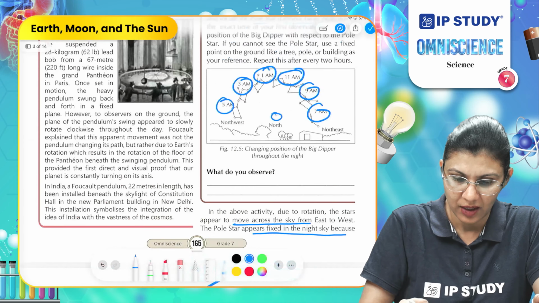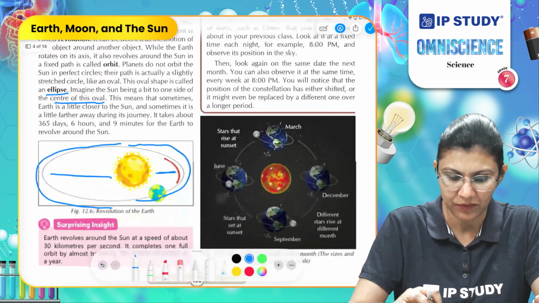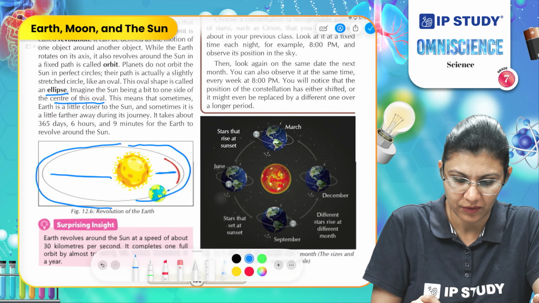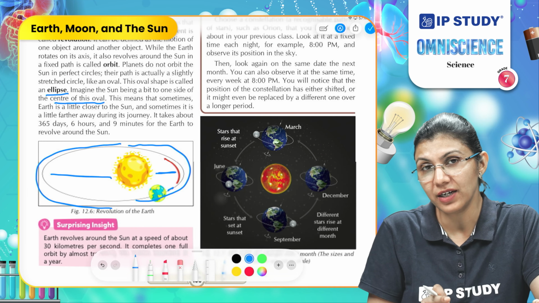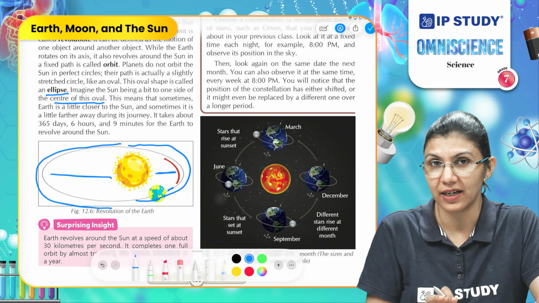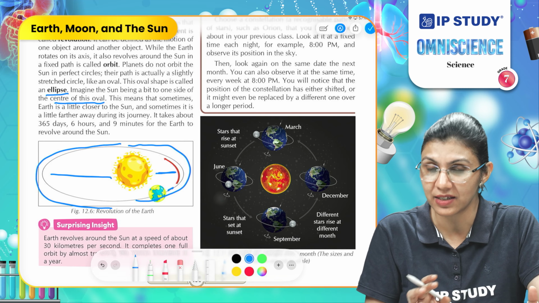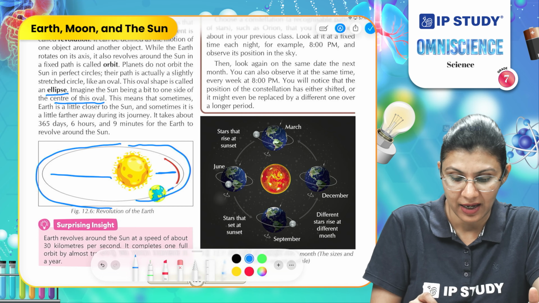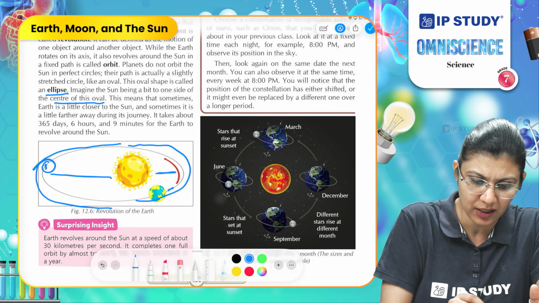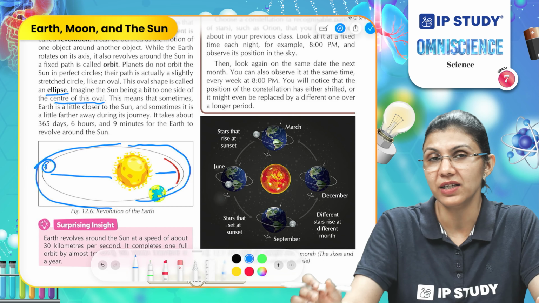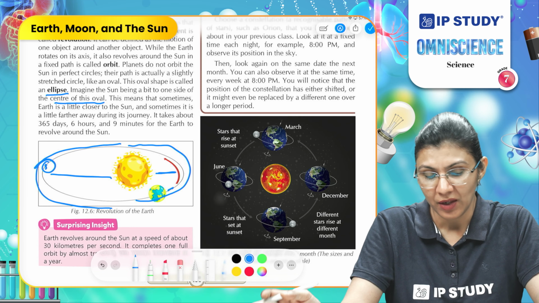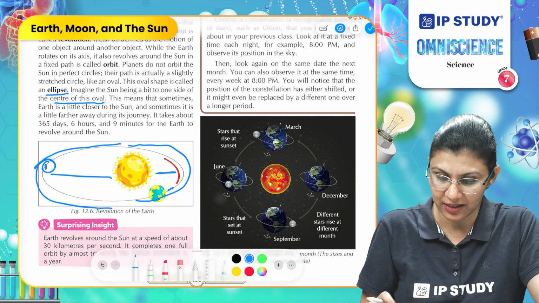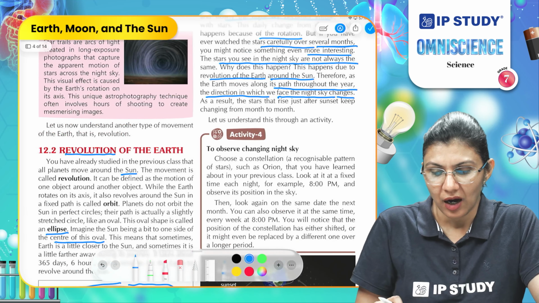How? If we are at this position, we are experiencing a different view of the night sky. We are observing different stars in the sky, and when we come to this other position, we are facing the other part of space or the sky, and we are observing different stars here. How can we understand this?